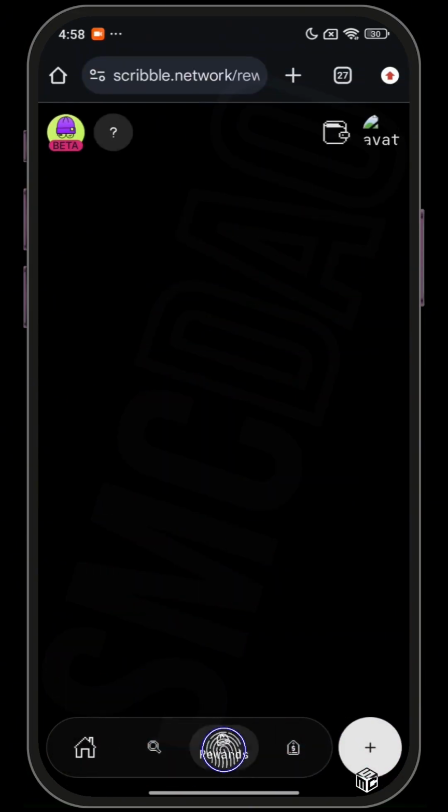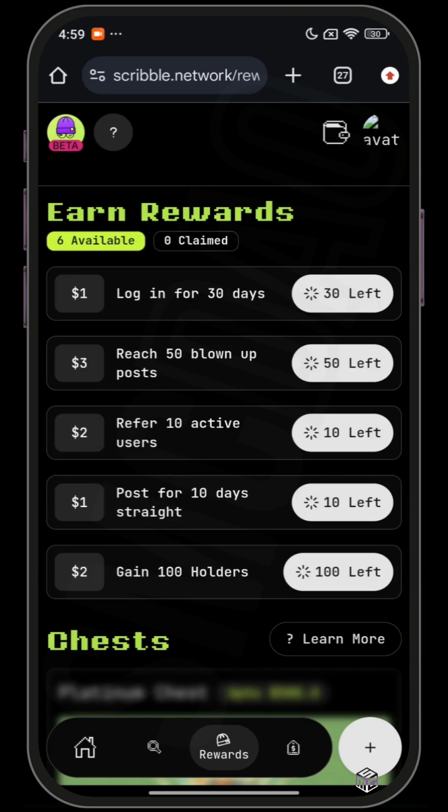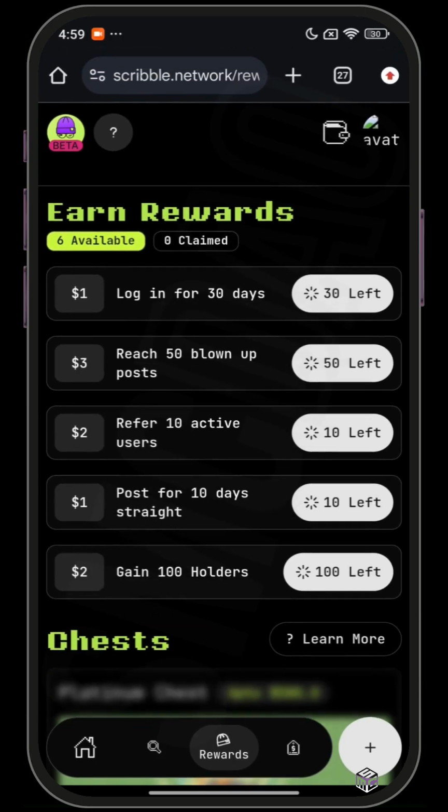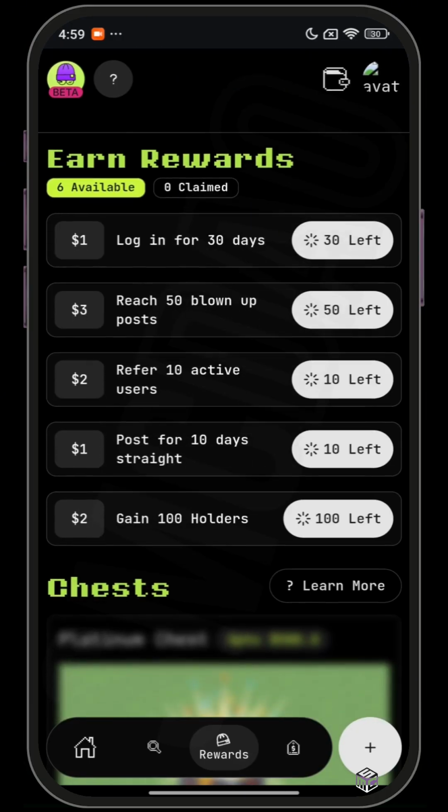The next is reward. This is a dedicated page for earning real money through simple achievable tasks and milestones. There are 6 tasks available. The first one requires you to log in for 30 days to earn 1 USDT. The second one requires you to reach 50 blown up posts to earn 3 USDT. When a post you created gains massive traction, gets sponsored by a brand, or crosses engagement threshold, it blows up. For the third one, you need to refer 10 active users to get 2 USDT and so on.